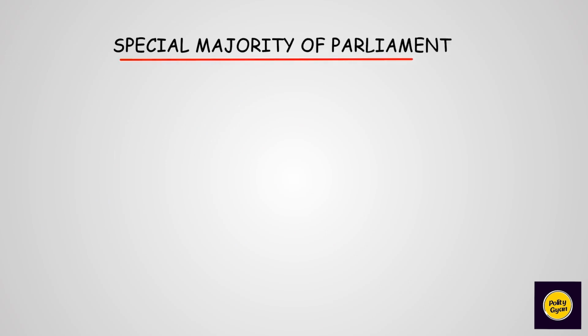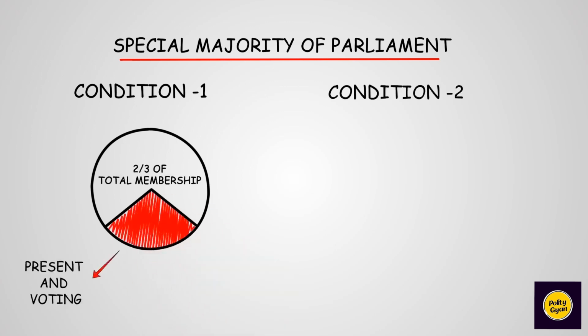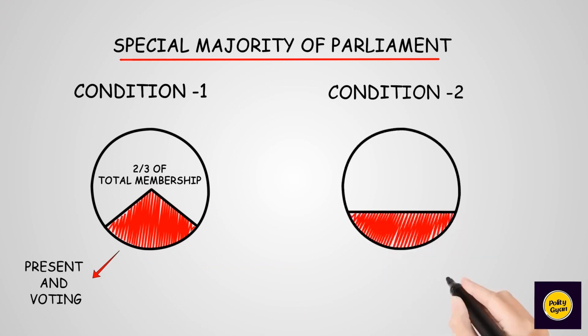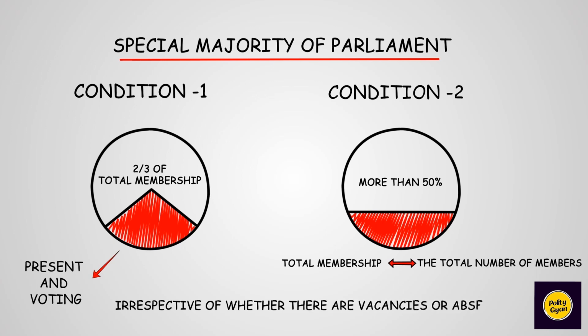In this case, special majority means condition 1, at least 2/3 of the total membership of the House present and voting, and condition 2, the bill must be supported by more than 50% of the total membership of the House. Here, total membership comprises the total number of members irrespective of whether there are vacancies or absentees.